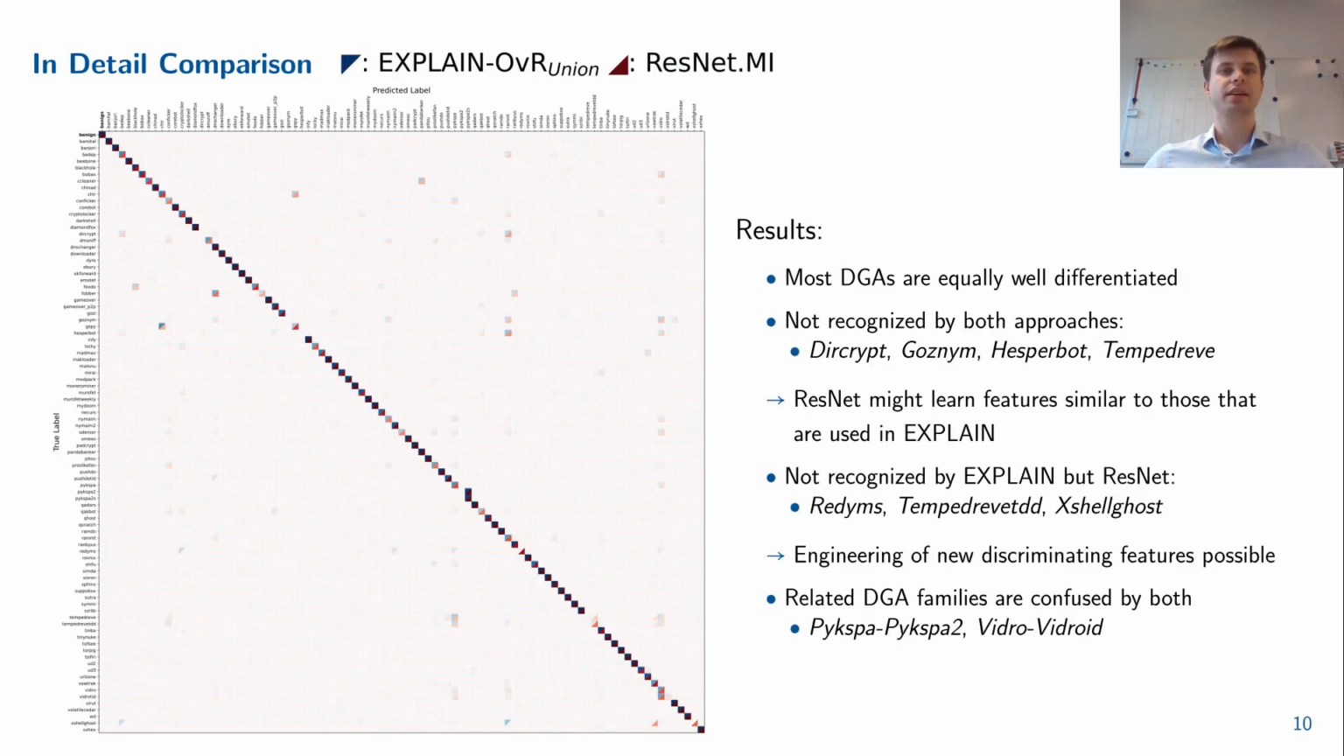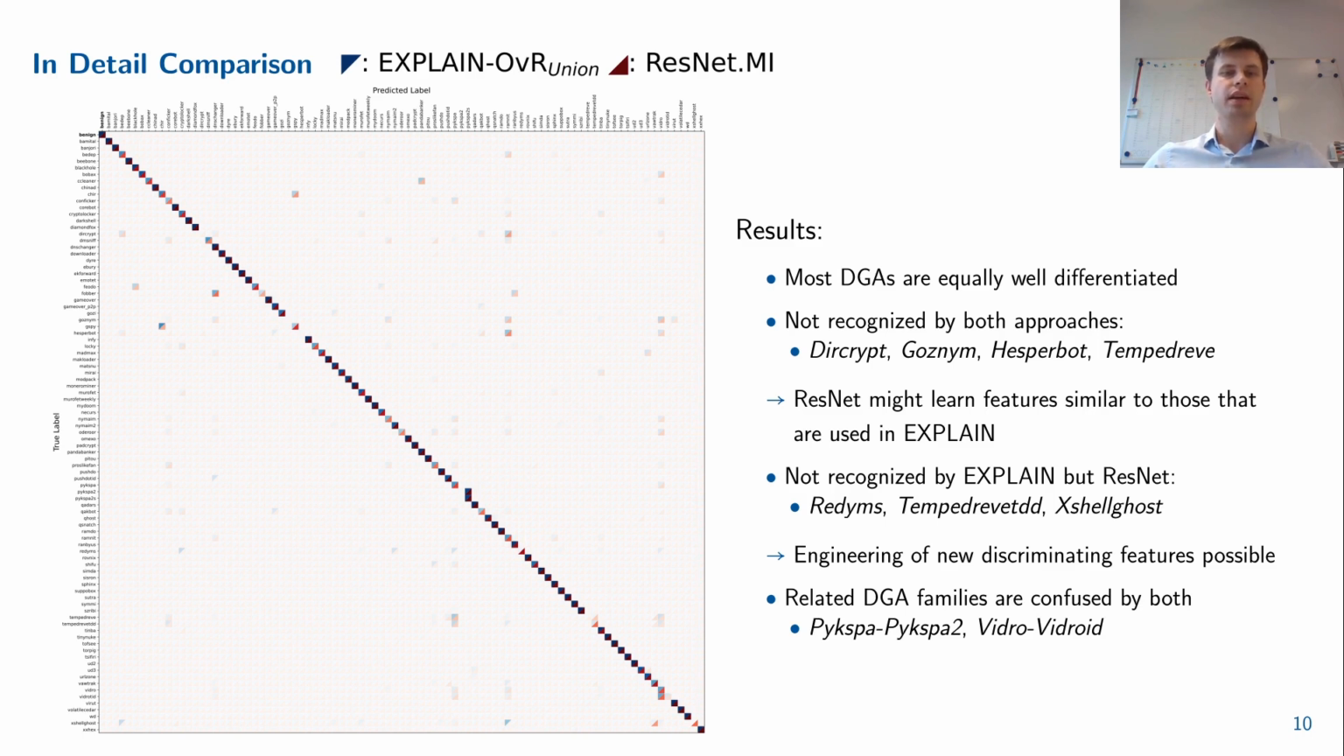To better visualize the classification performance and to compare our best classifier with the best classifier proposed in related work, we present a combined confusion matrix here. Surprisingly, both classifiers discriminate most DGA families as well as the benign class equally well. Moreover, several DGA families, which are almost not recognized by our approach, are also not recognized by MResNet-MI. These results indicate that the ResNet-based approach might learn similar features as we have selected for explain.